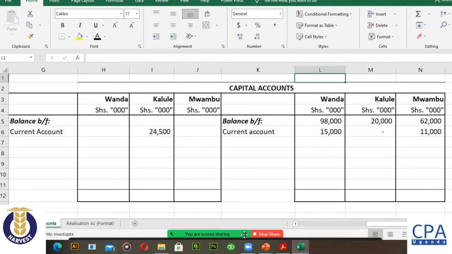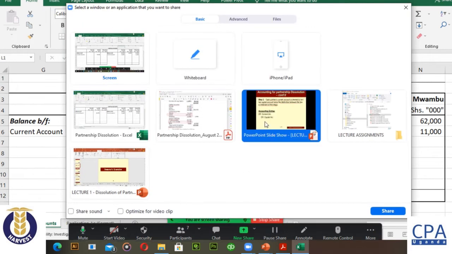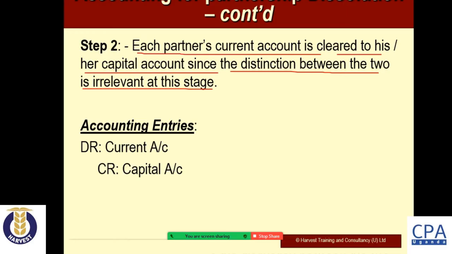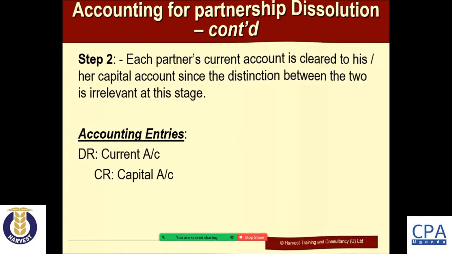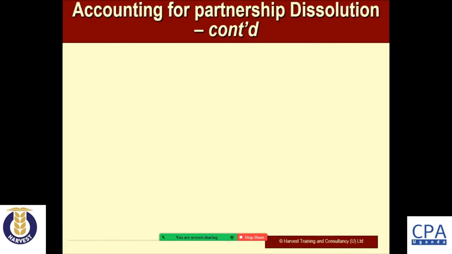So all in all, I have fulfilled the requirement of step number 2, where each partner's current account is cleared to his or her capital account, since the distinction between the two is no longer relevant at this stage.